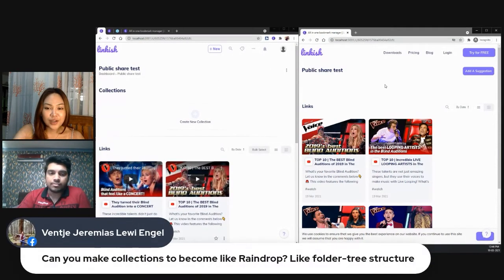We've got a question here from Venture: can you make collections become like Raindrop, with a folder tree structure? Yes, we have this in the roadmap as well, the tree-like structure. We just wanted to experiment with a new type of folder structure, so we didn't start with a tree-like structure. But since it has been asked a lot, we will be more than happy to add it. All right, great, I think that answers their question. Thank you, Kash.